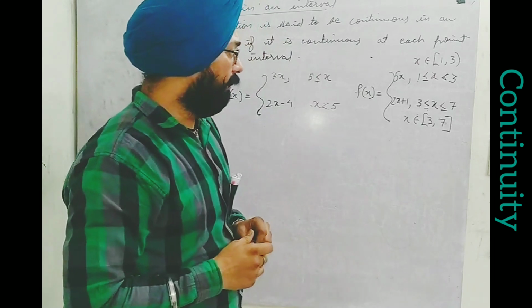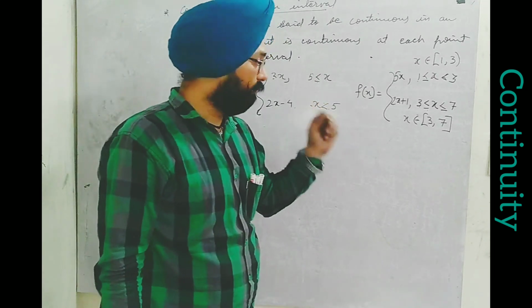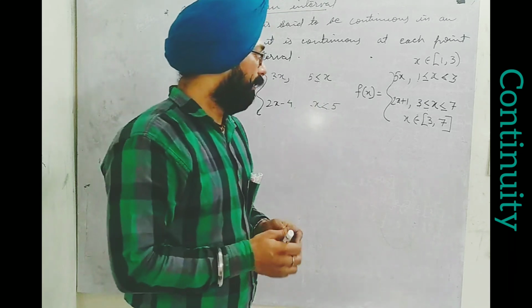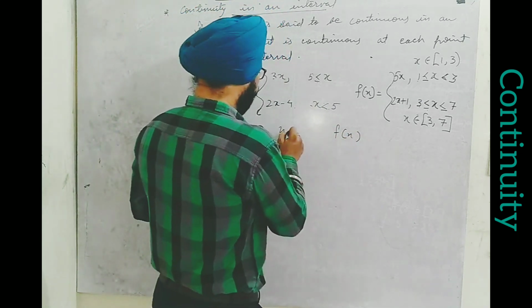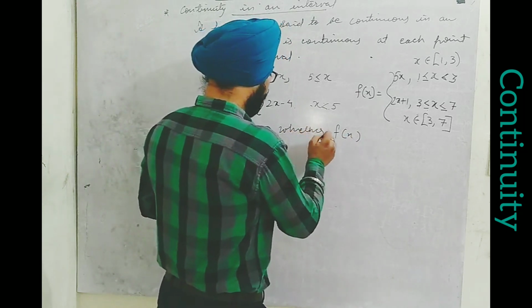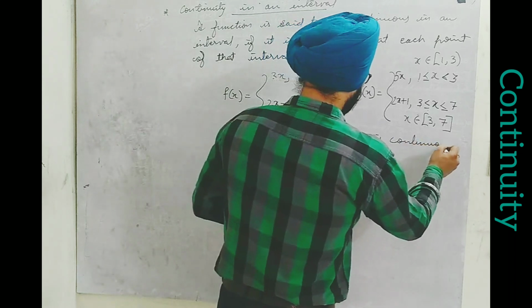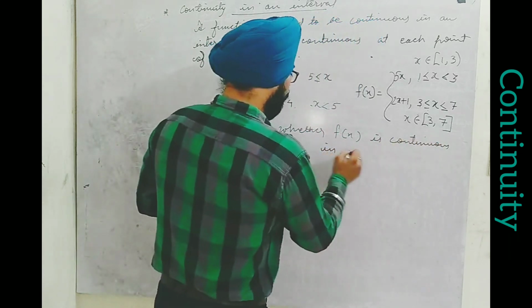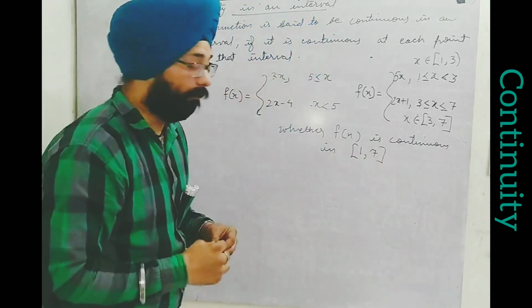So what does it mean? When we check the continuity of f(x), if I ask whether f(x) is continuous in the interval [1, 7], think of it, I have taken a closed interval.